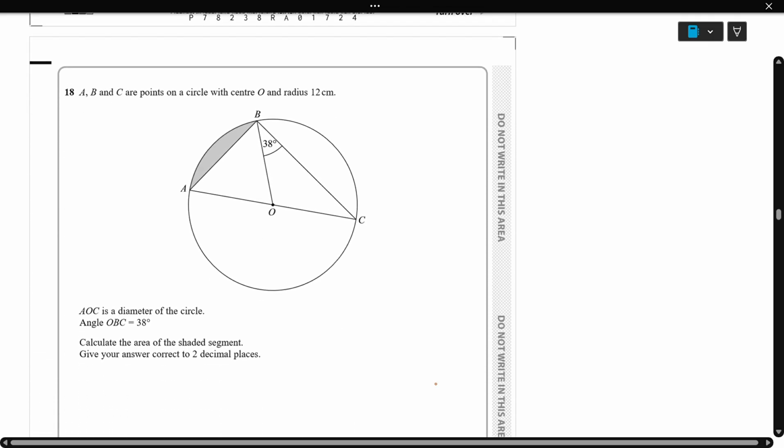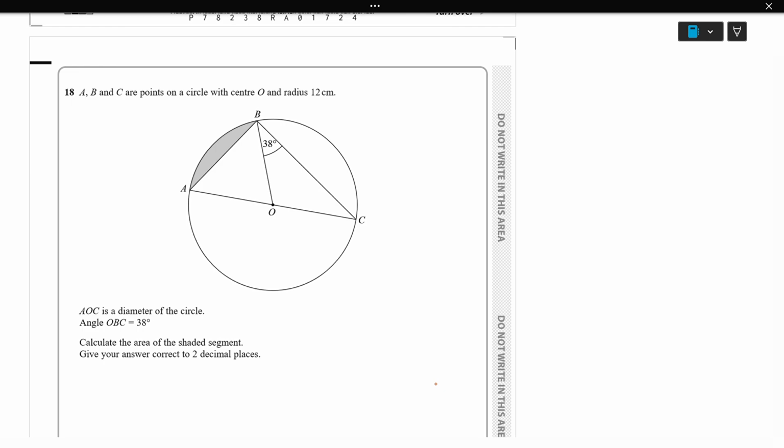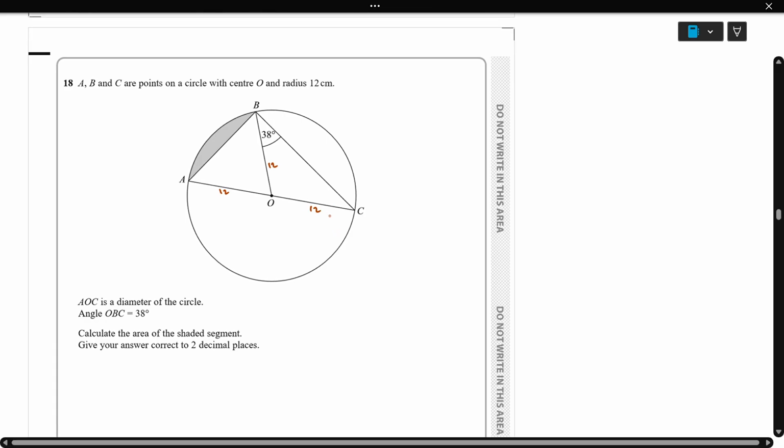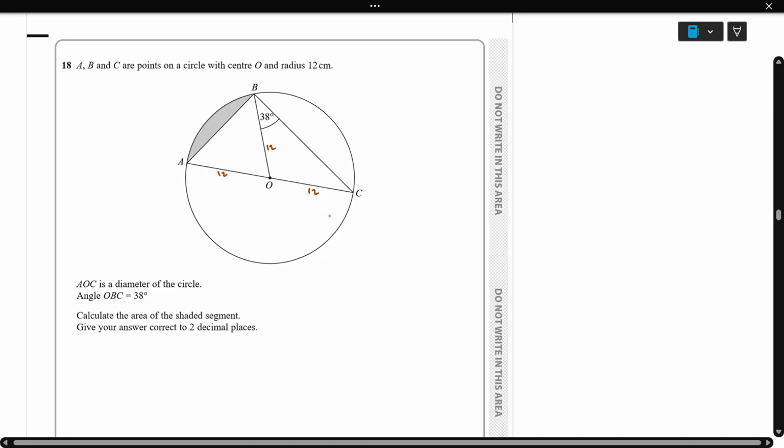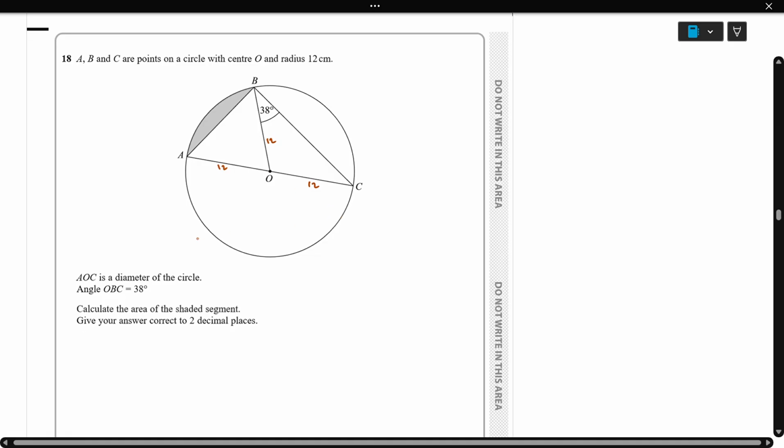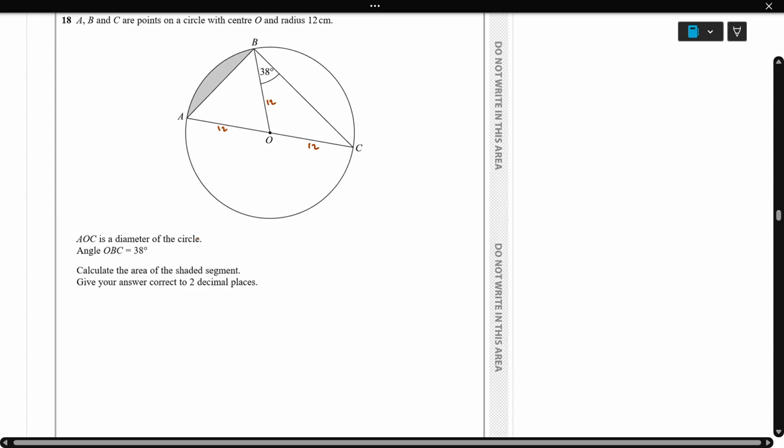The next question, number 18. Here A, B, C are points on a circle, the center is O, and the radius is 12. So the radius is given, which is 12, this is 12, and also this is 12. AOC is the diameter of the circle. Angle OAC is 38. Calculate the area of the shaded region.